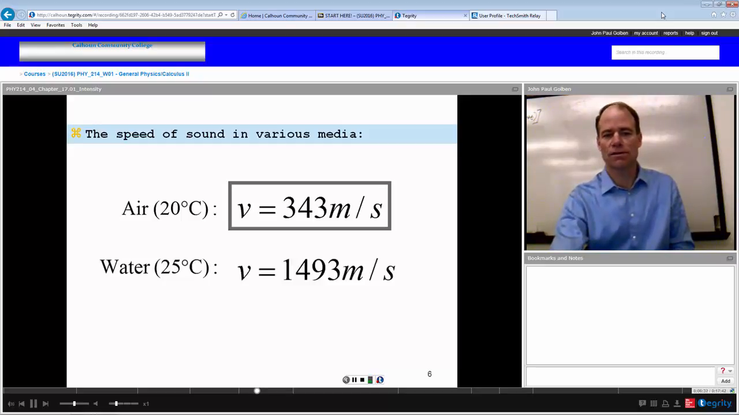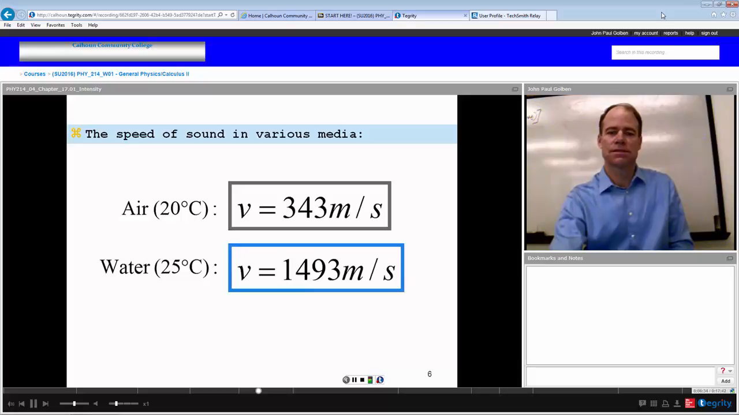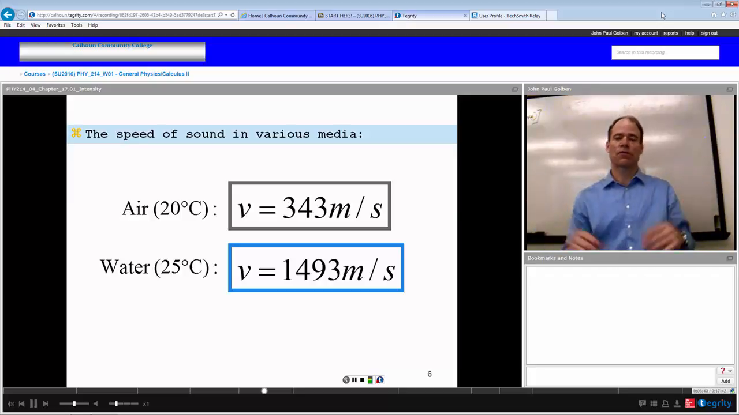In water, it is 1,493 meters per second, so more than 3 times the speed of sound in air. It travels faster. So if you were at a lake, and somebody were working on a dock on the other side of the lake, you could hear the sound of that pounding of the hammer faster if you were to listen in the water as opposed to listening in the air.